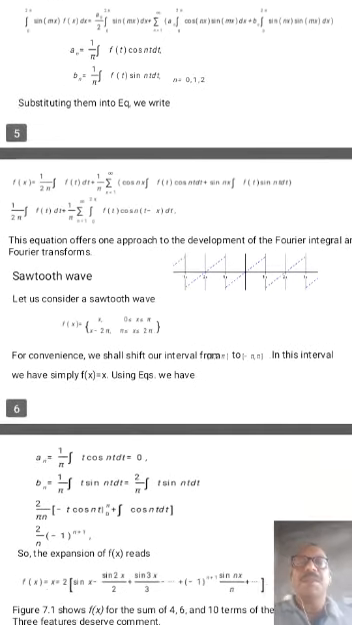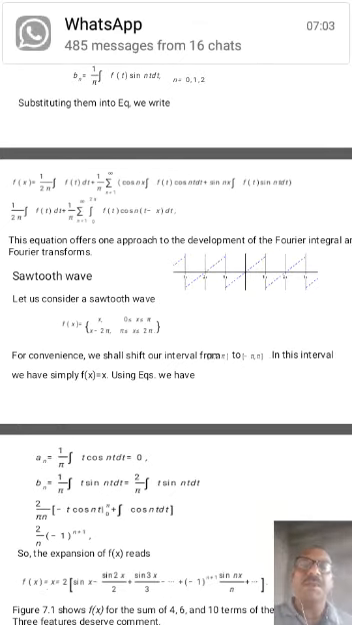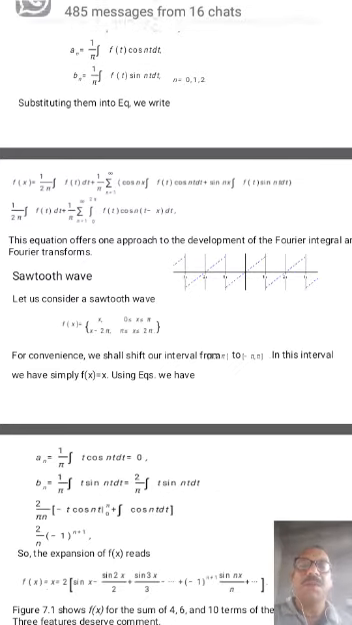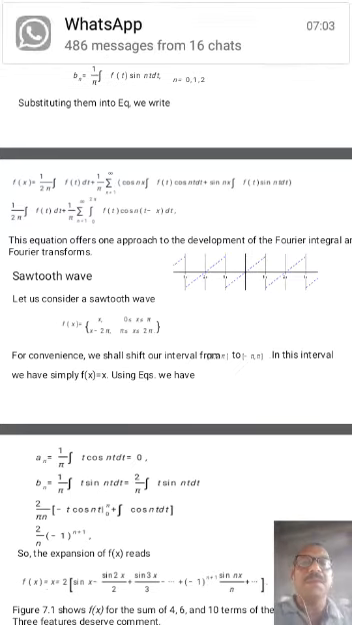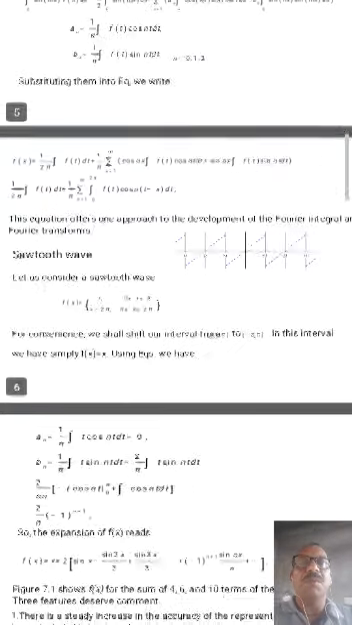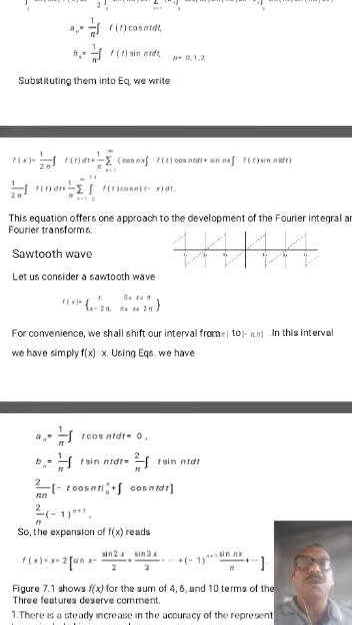Some representation of Fourier series function. Let us consider a sawtooth wave: f(x) equal to x when x lies between 0 to pi, and f(x) equal to x minus 2 pi when x lies between pi to 2 pi. This is the sawtooth wave. If f(x) equal to x, the line passes through the origin, and if f(x) equal to x minus 2 pi, the line passes through the point (2 pi, 0). So this is the sawtooth wave.